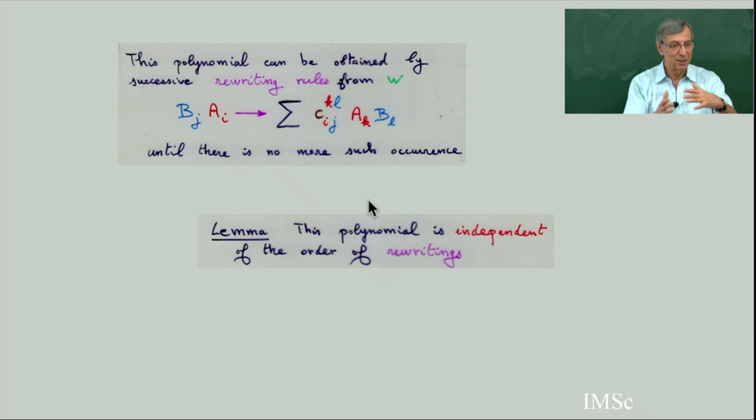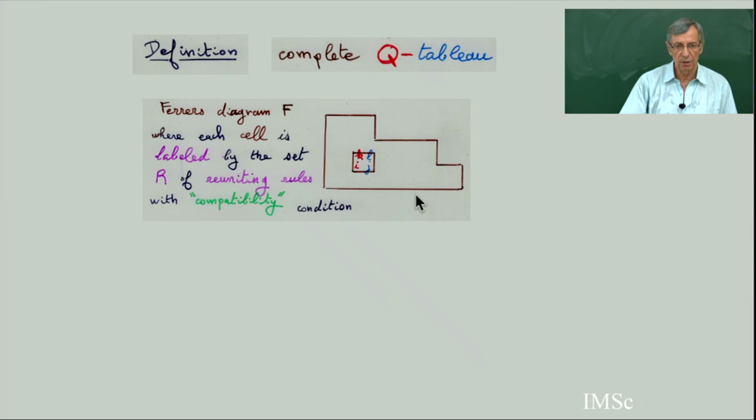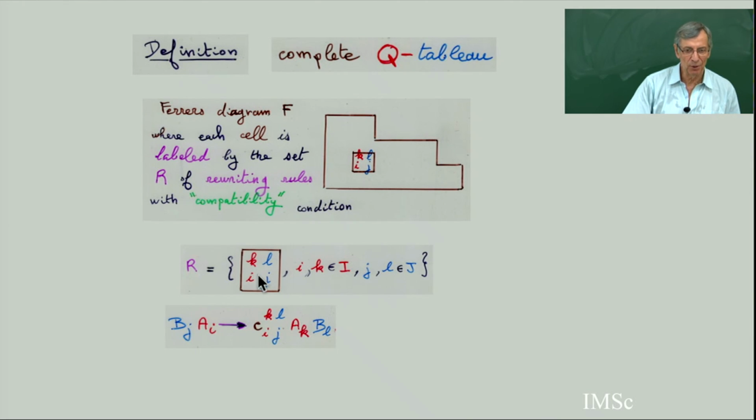Now the definition in general: a complete Q-tableau is a Ferrers diagram where the cells are labeled by these four indices I, J, K, L. They are labeled by the rewriting rule. I will denote by capital R the rewriting rule, which can be defined by these four indices or defined by this. It's the same. In the rewriting rule, this monomial is rewritten this way. It depends on four indices. So this is the label you put on a complete Q-tableau.